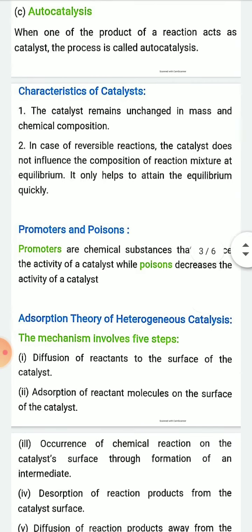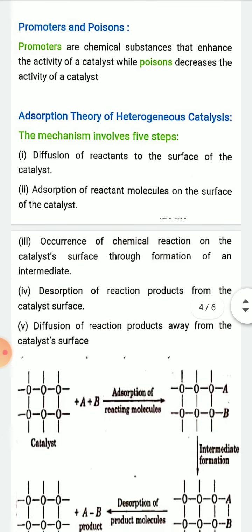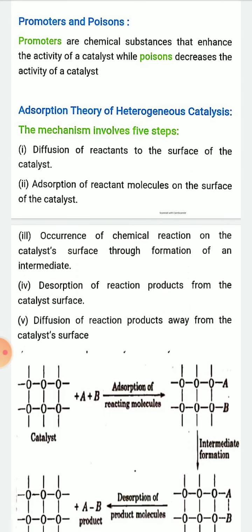Okay. Now promoters and poisons. What are promoters and poisons? Promoters are chemical substances that enhance the activity of catalyst.